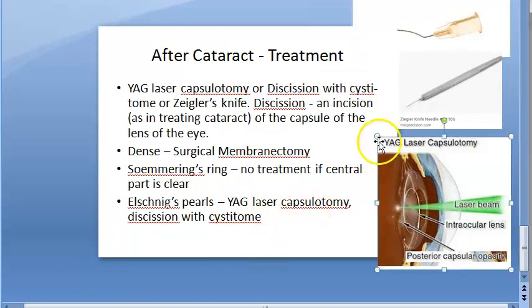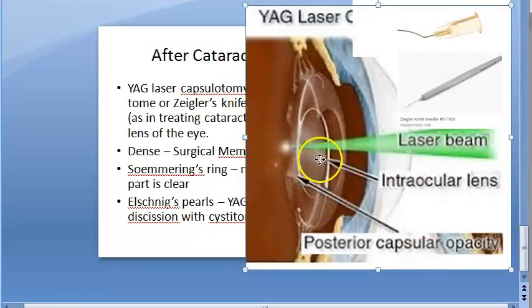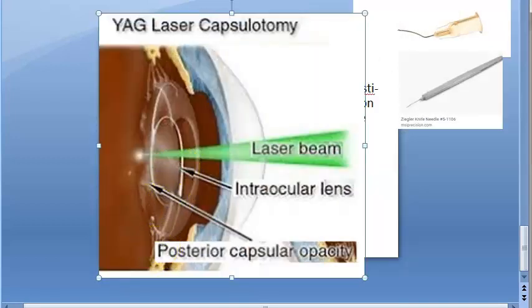So the concept, did you understand? Basically, what is having the problem? The problem is here in the posterior capsule. Here there is opacity, and they are just removing that part. That's all.